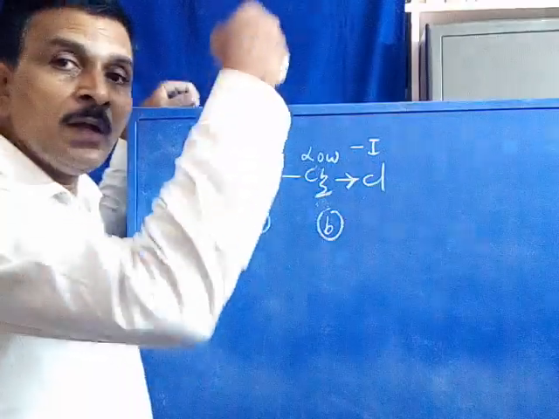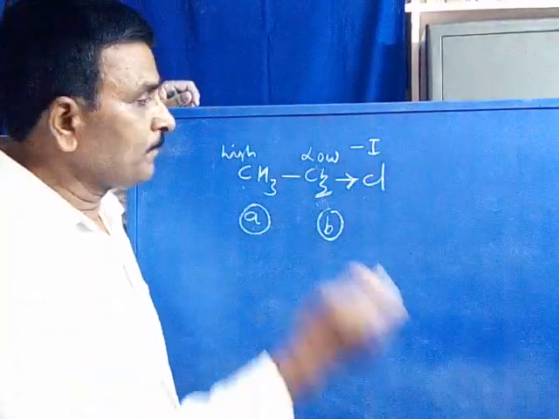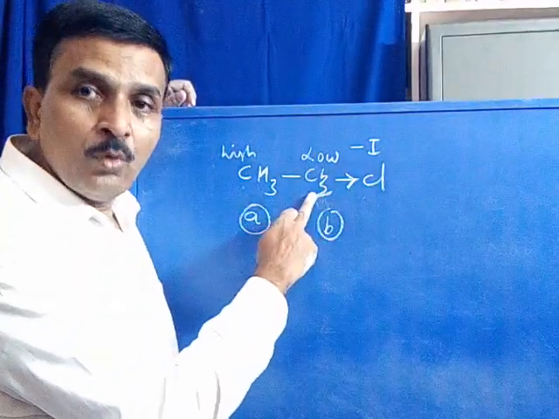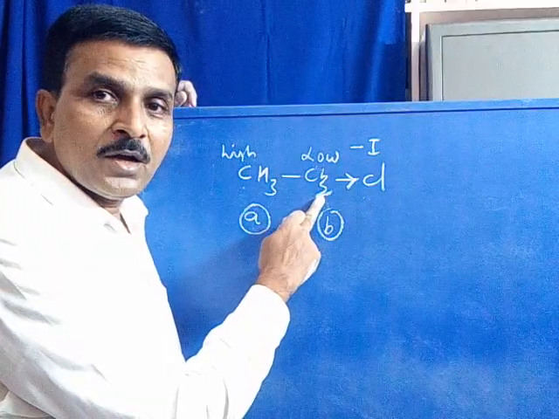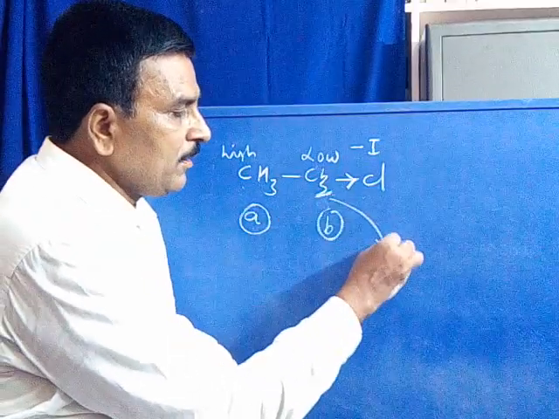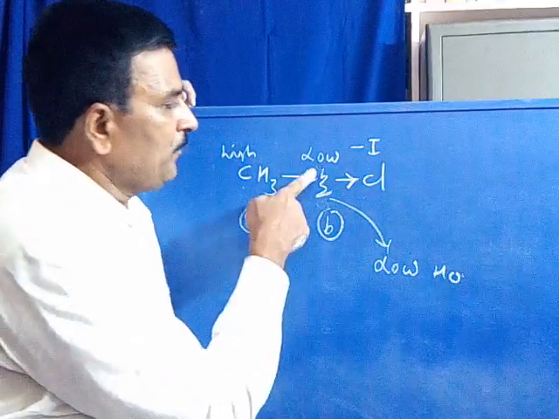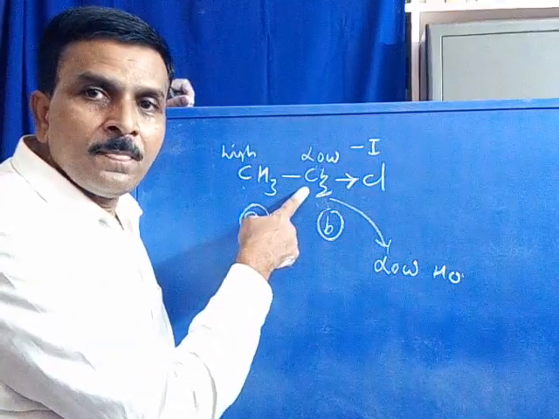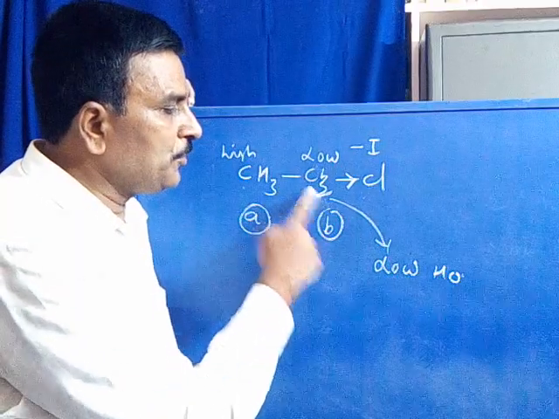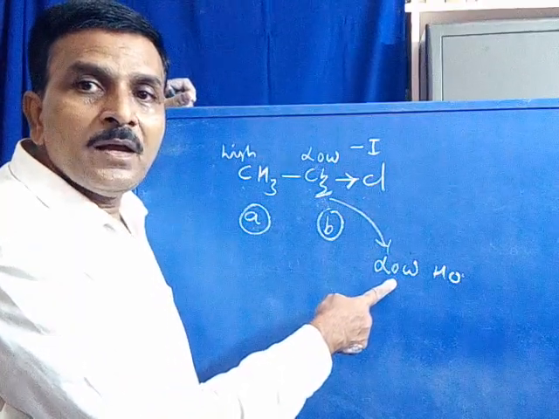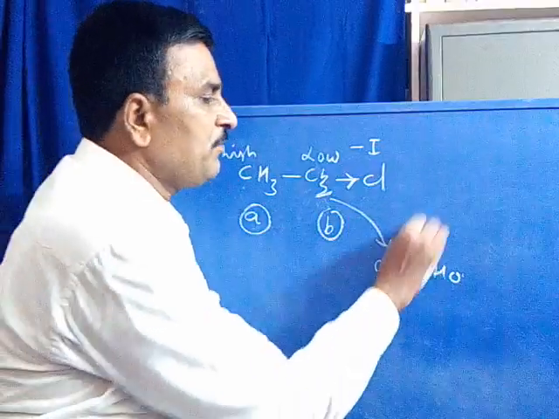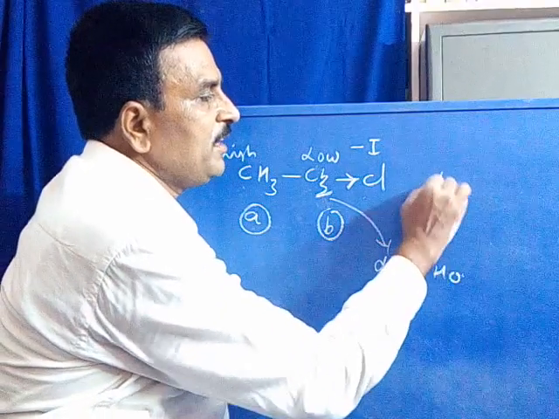Now, according to our relation, when electron density is low around the CH2 proton, it requires a lower H0 value. When electron density is low, such nuclei require a lower external magnetic field, therefore their absorption frequency is low.